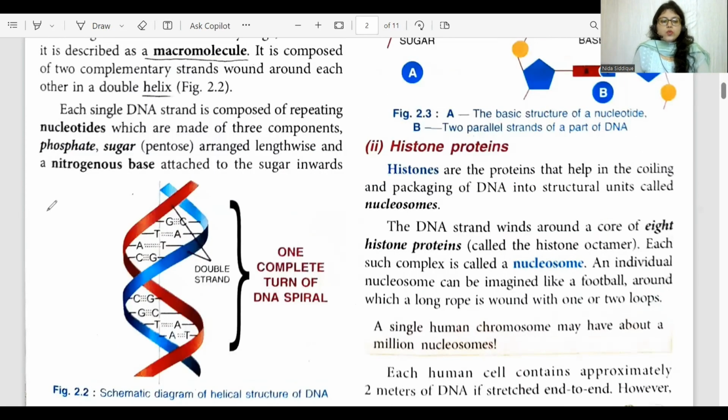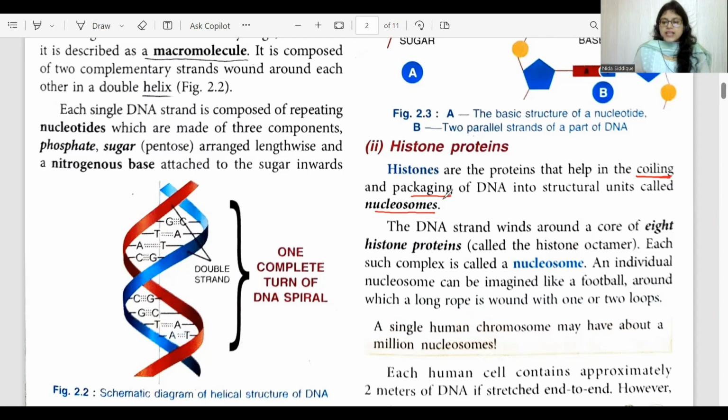Now, let's understand what are histone proteins. So, histone proteins are the proteins which help the DNA in coiling and packaging into the structural units which are called nucleosomes. Okay, so these histone proteins help the DNA in order to coil and pack. It will pack the DNA, and this unit is called a nucleosome.